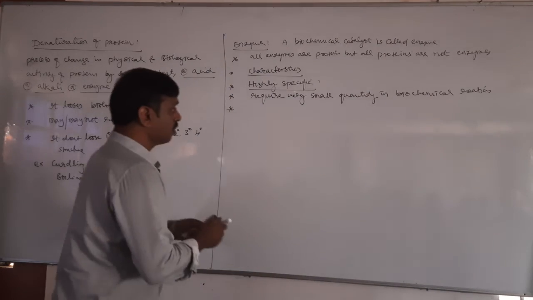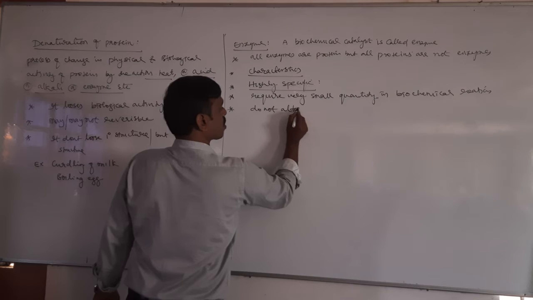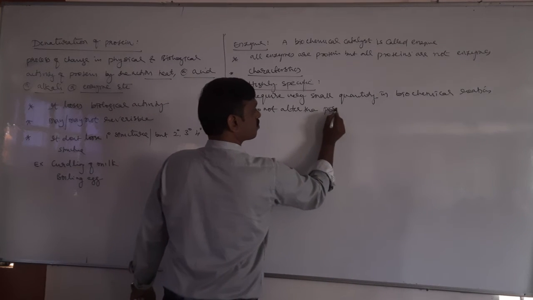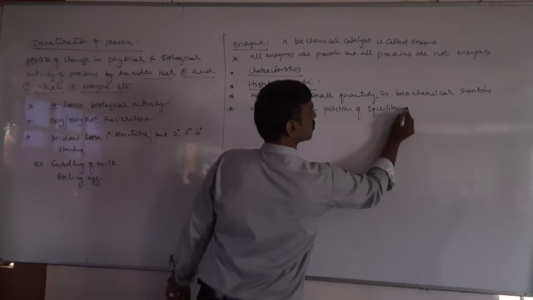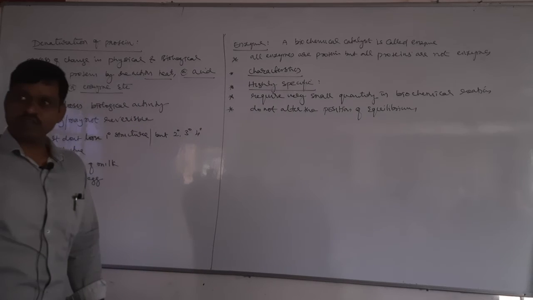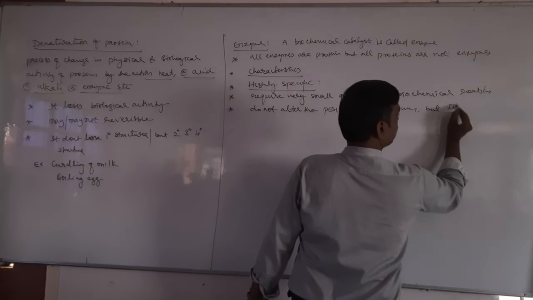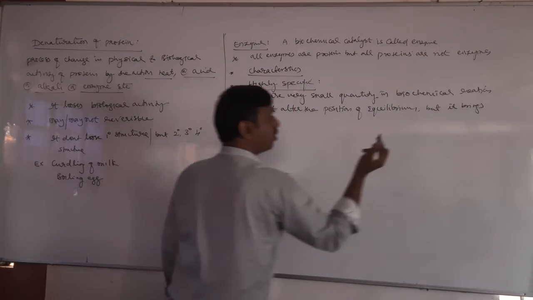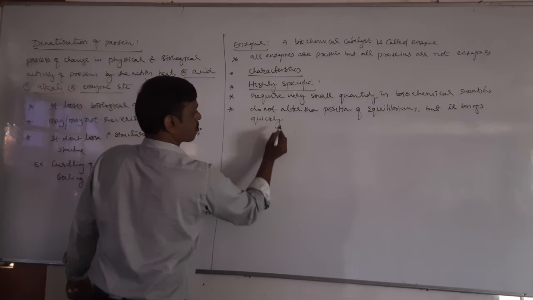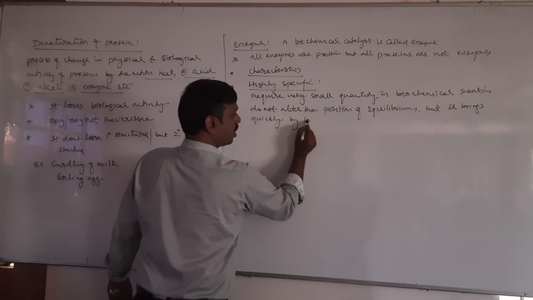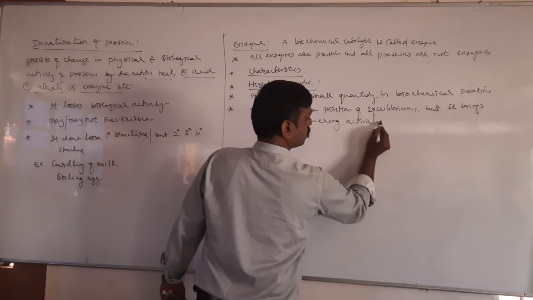So this point applies to both catalyst and enzyme. Therefore, an enzyme does not alter the position of equilibrium, but it brings the equilibrium quickly by lowering the activation energy.